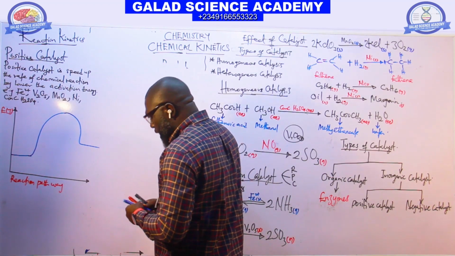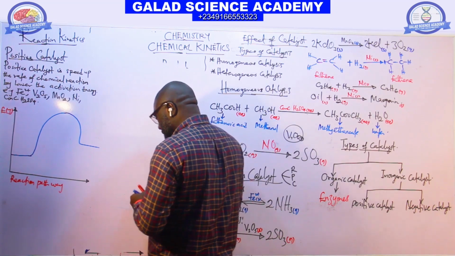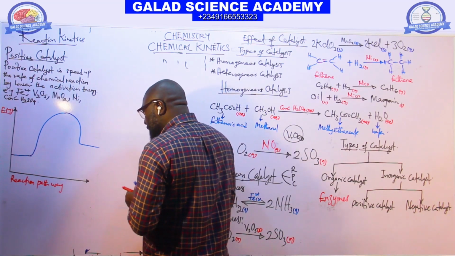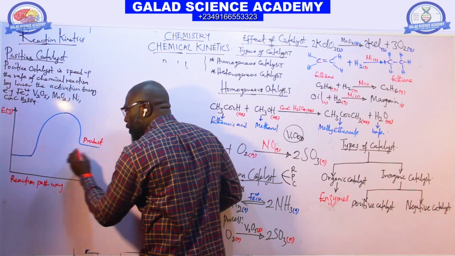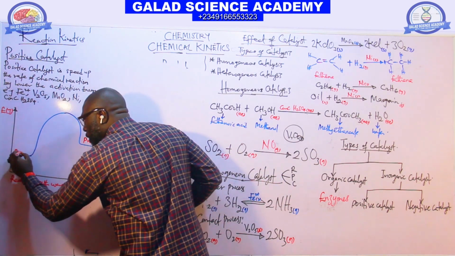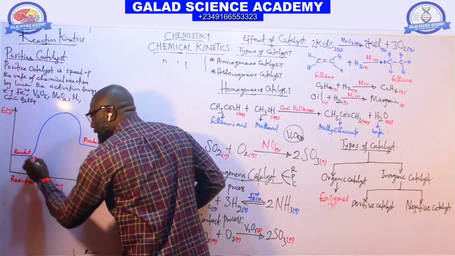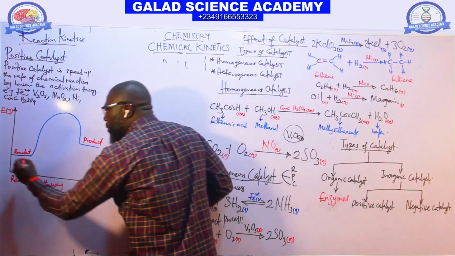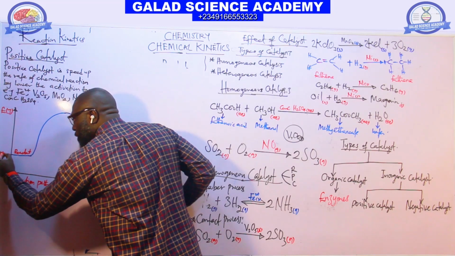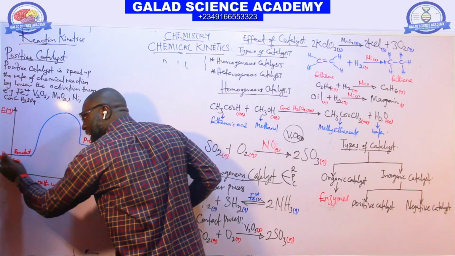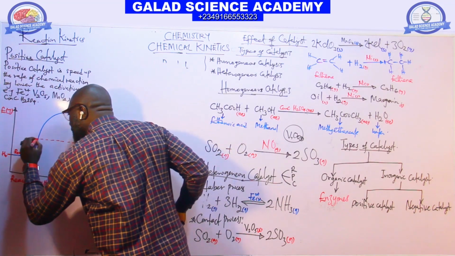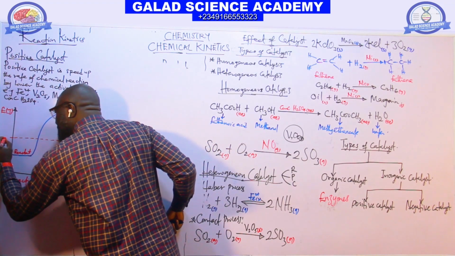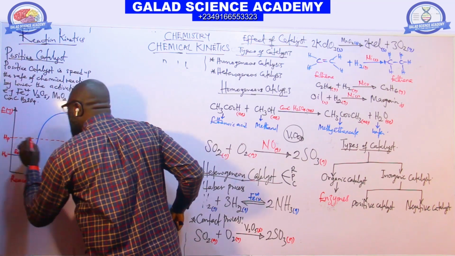This place is what we call the products, and here are the reactants. The point where the reactants start, we call HR, the energy level of the reactants. And this side is the energy level of the products.